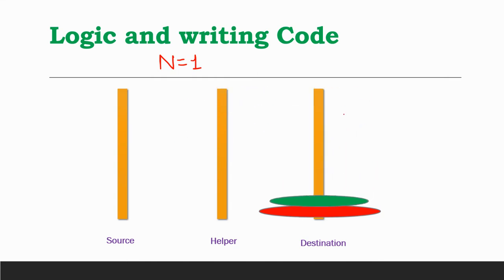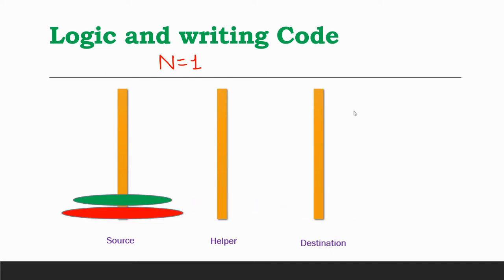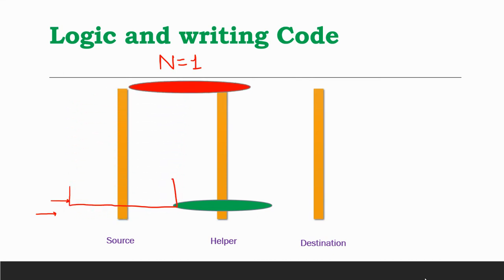So what are the steps we just followed? Let's revise the steps first. First, we moved this disk, the upper disk. We are starting from the last disk, and we just passed this disk to the helper. After that, we took our larger disk and we moved it to the destination, right?